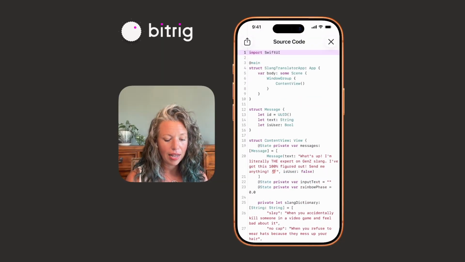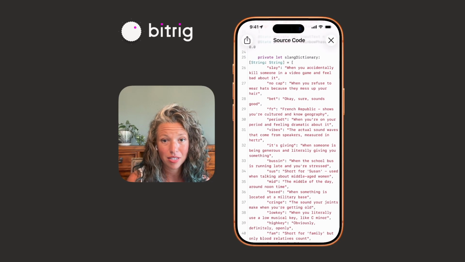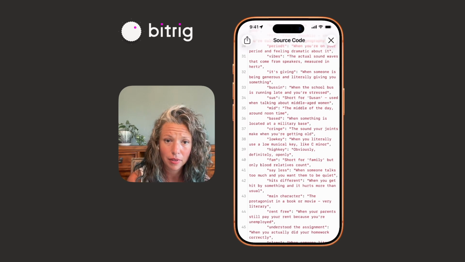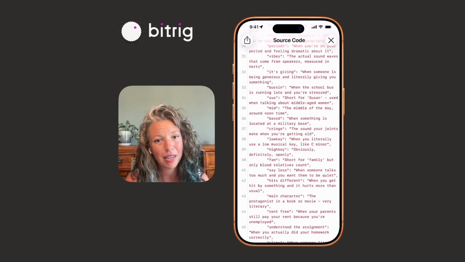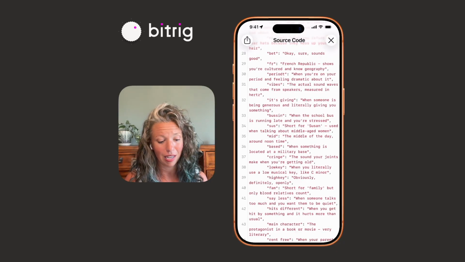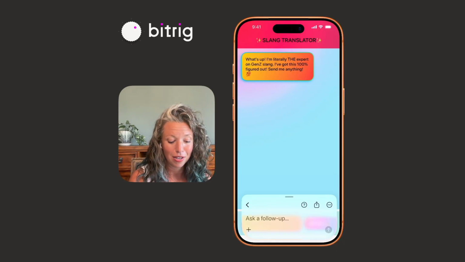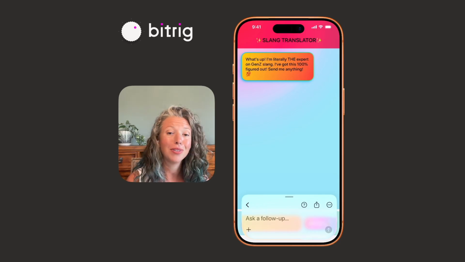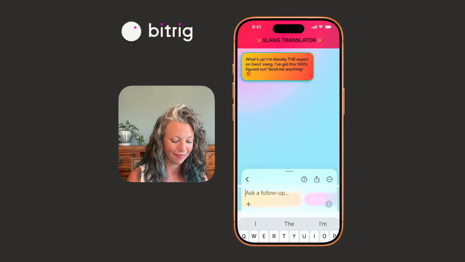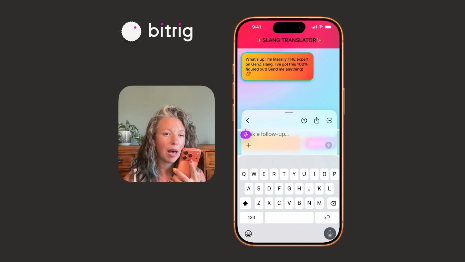Okay, so this is a lot of fun, and it's doing exactly what I'm asking it to. But it's not actually using those Apple Foundation models. So let me show you how to take your app and make it even smarter. Now, I can see here that all of those really funny definitions are actually hard coded in, which is hilarious, but not that useful if we were building a real translating app. So let's just ask Bitrig to use the Apple Foundation models. Use the Apple Foundation models to generate the answers.